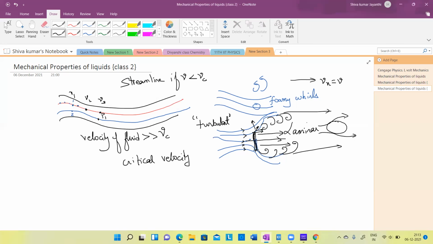So sharp objects are there. Through a sharp object, there is not much friction, so turbulence will be less, least turbulence. That's why ships and aeroplanes are all designed like that. A sharp edge will be there, so that they can easily cut through the air layers without creating much turbulence.